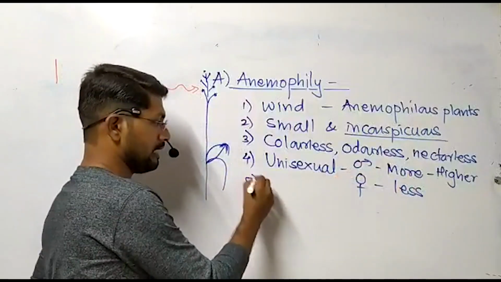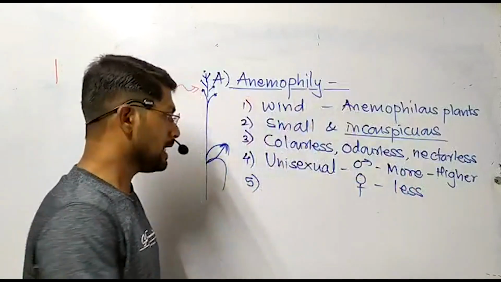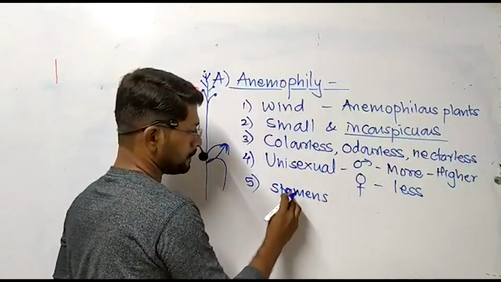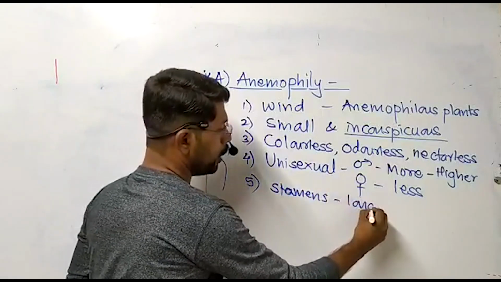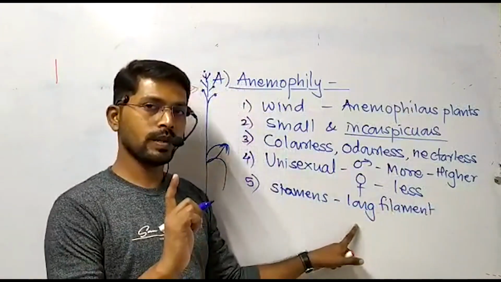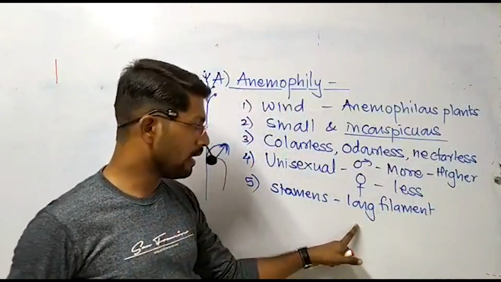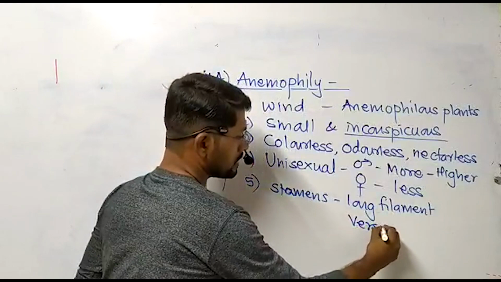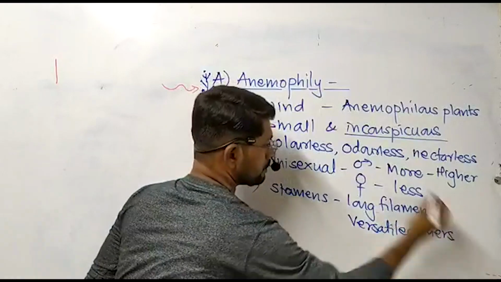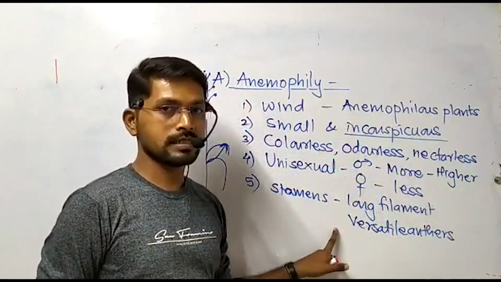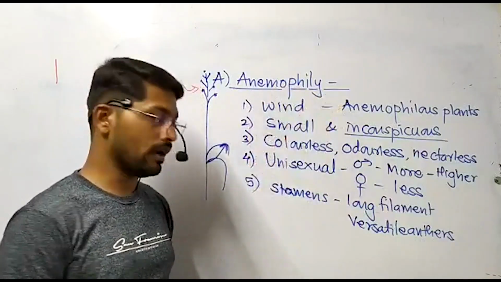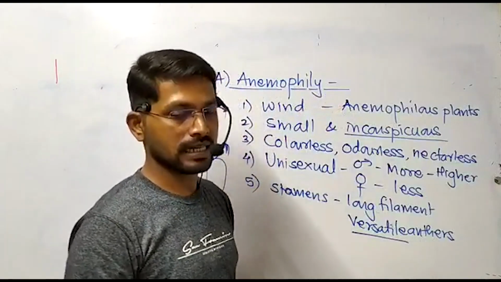The next characteristic feature of anemophilous plant is, such plants, they are having the special kind of stamens. These stamens are with long filament. Due to presence of long filament, the stamens will extrude out. They will come out of the flower, and again they are having versatile anthers. This part, that occurrence of versatile anther, is the very peculiar and important characteristic feature of anemophilous plants. Let us discuss what is the meaning of versatile anther.